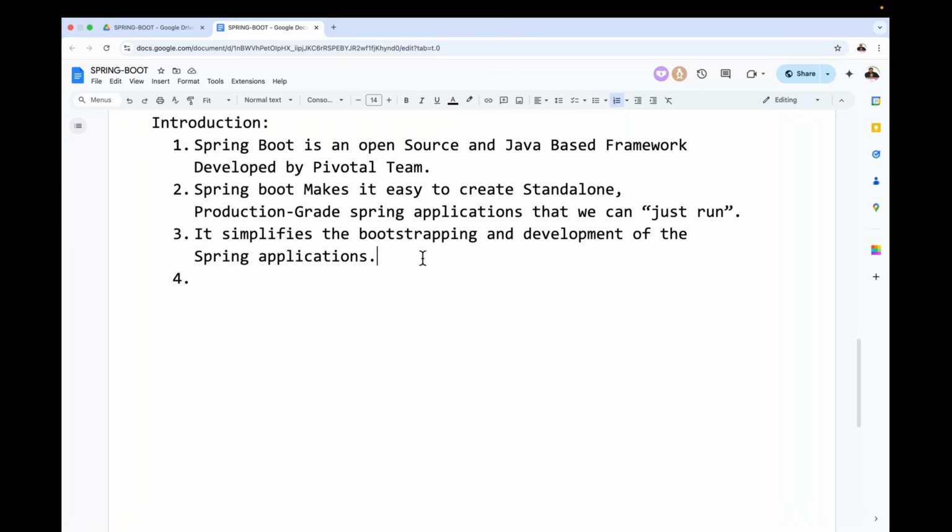Now, Spring Boot simplifies the bootstrapping. Bootstrapping in the sense that it reduces the boot time. That means it optimizes the boot time for the Spring application. That's the point we have to understand. Next one, guys, after this. What next? Development simplifies what? Simplifies bootstrapping means that it simplifies the booting of the Spring application. We understood that. Next one is what? Simplifies development of the Spring application. That point also we have to understand.